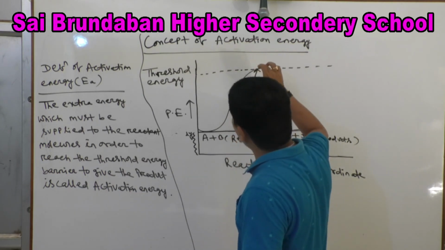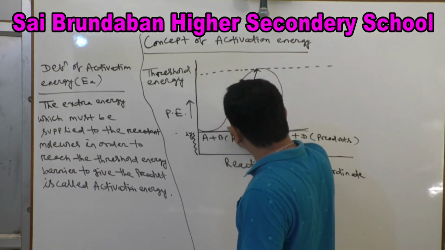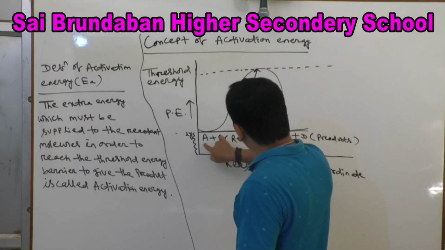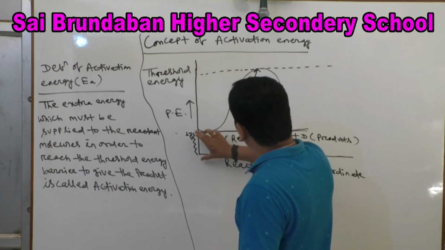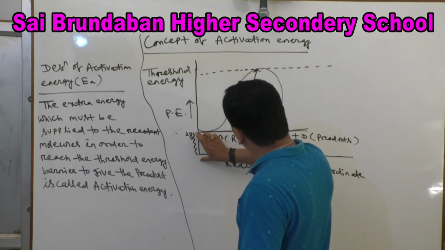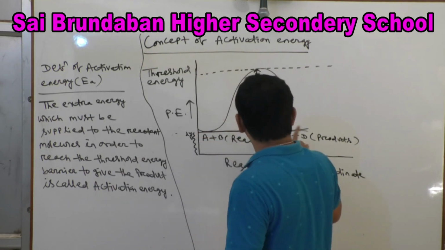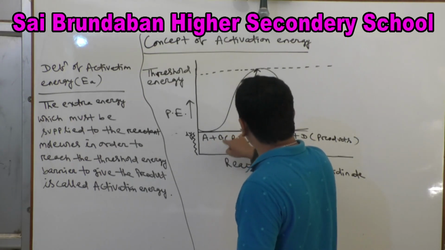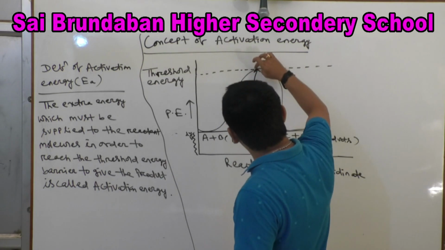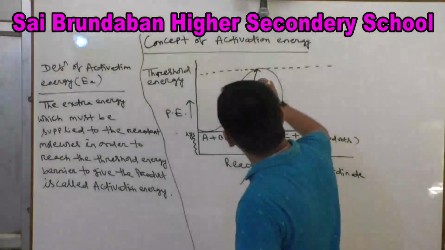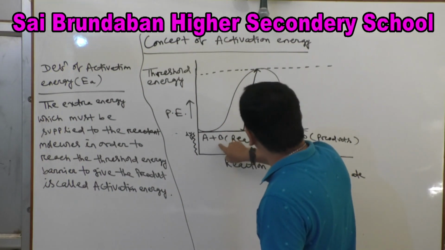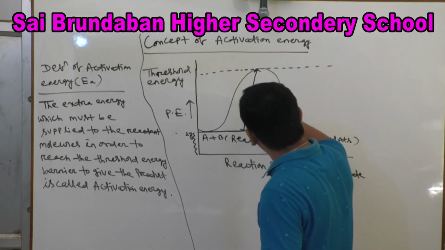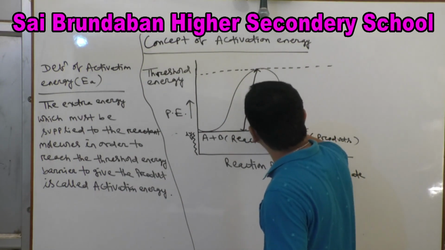Threshold energy, what is threshold energy? Already we have discussed. It is the minimum amount of energy which must be supplied to the reactant molecule in order to get effective collision. So A and B possess this amount of energy originally, but that is not sufficient to give product. So how much minimum amount of energy must A and B possess so that their mutual collision gives rise to product? Up to this amount of energy, that is threshold energy. So in order to reach the threshold energy barrier, A and B must acquire some extra energy that we will supply. This extra amount of energy is called activation energy.